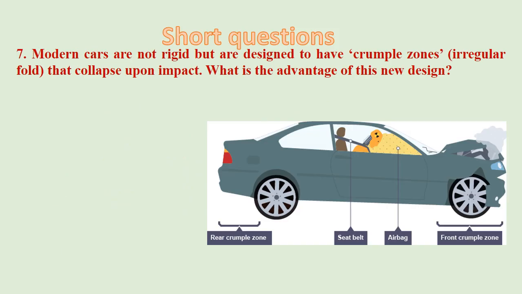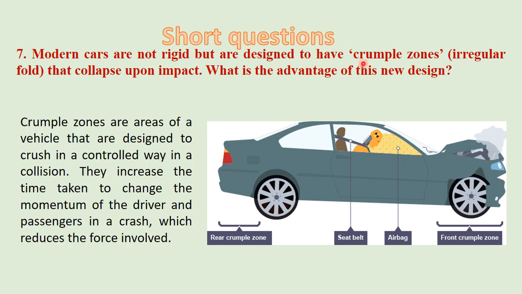Question number 7. Modern cars are not rigid but are designed to have crumple zones, irregular folds that collapse upon impact. What is the advantage of this new design? Answer: Crumple zones are areas of a vehicle that are designed to crush in a controlled way in a collision.